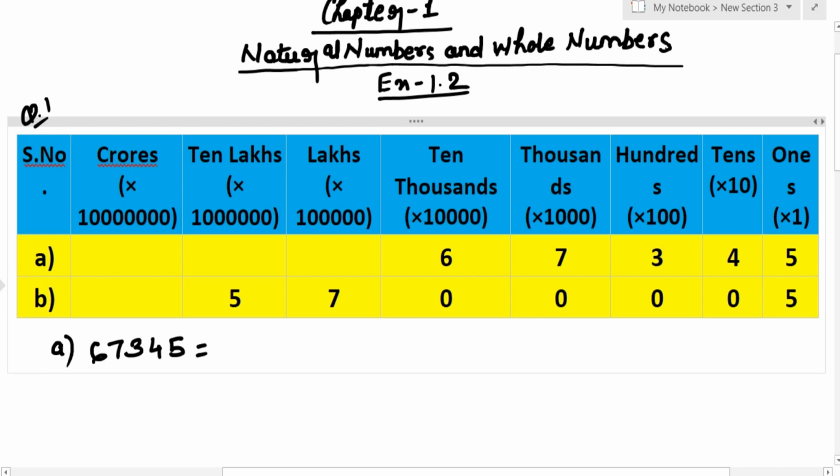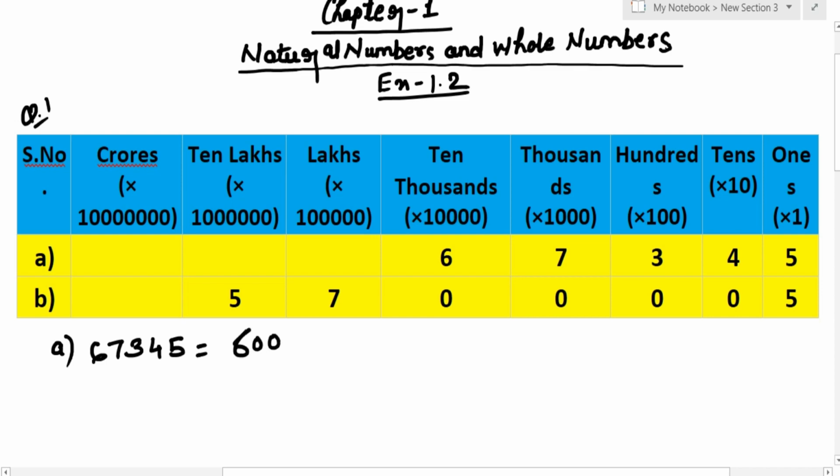So now we need to write down 67,345 in the expanded notation. So here you can see that the 6 is in 10,000 table and 10,000 has 4 zeros. So we will write down 6 with 4 zeros, 1, 2, 3, 4, plus. Here you can see that the 7 is in 1000 place and it has 3 zeros. So 7 with 3 zeros. And now the 3 is in 100 place and it has 2 zeros. Next, the 4 is in tens place and it has 1 zero. The 5 is in ones place, so the 5 will be 5 only.